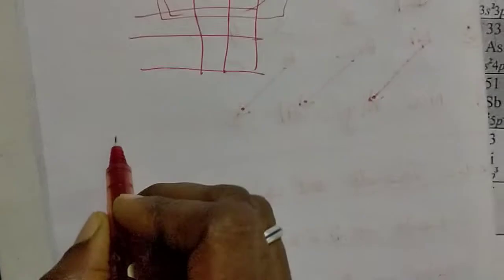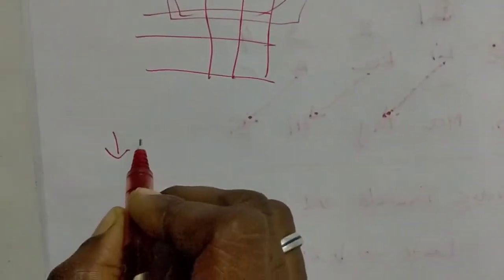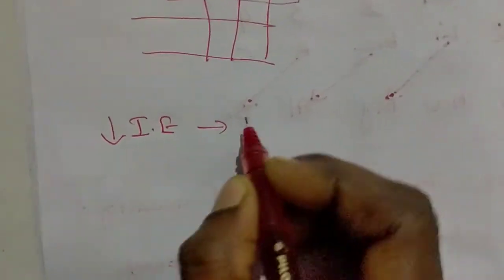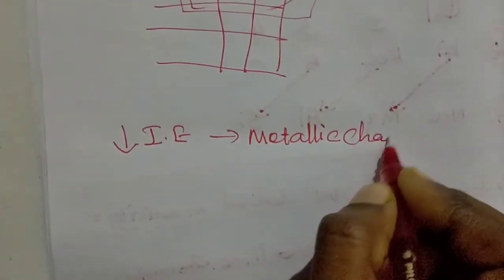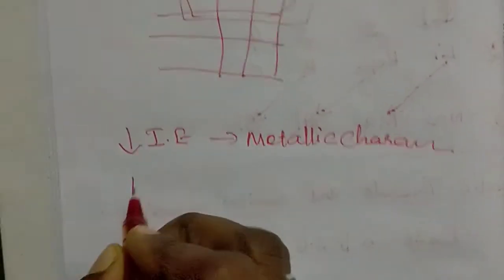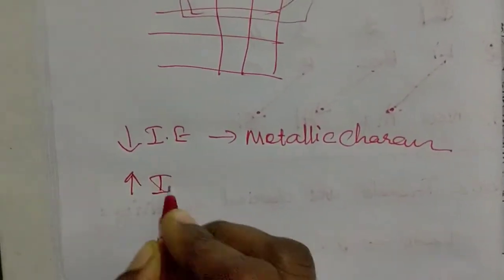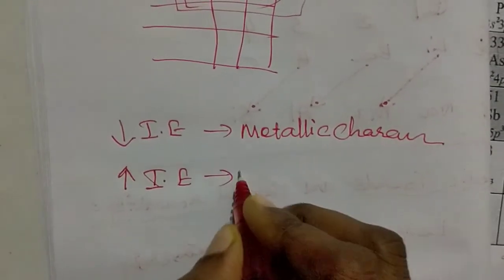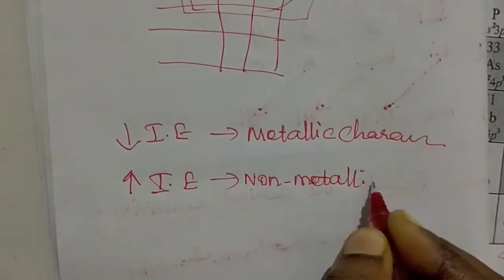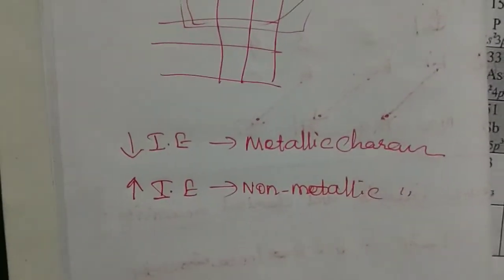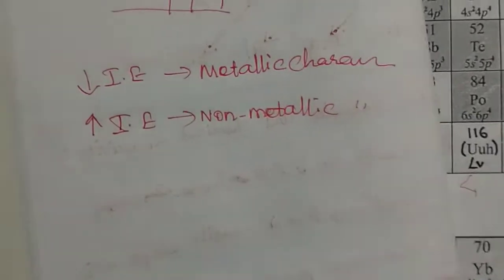So if the elements have low ionization energy, they have metallic character, and if they have greater ionization energy, they have non-metallic character.